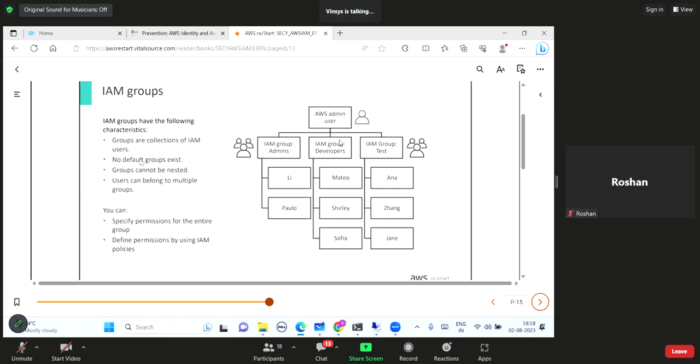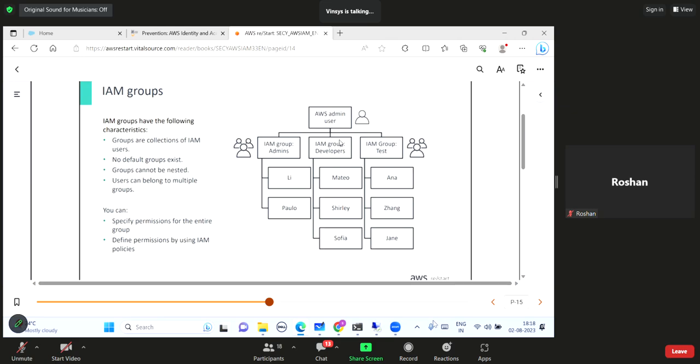We create groups. Groups are a collection of IAM users. No default group exists. There is no default group created. Groups cannot be nested. What exactly does it mean? You cannot create another group inside a group, which is possible in our Windows operating system, where you can create one group inside another. But in AWS, nesting is not possible. Users can belong to multiple groups. You specify permissions for the entire group. You define permissions by using policies.